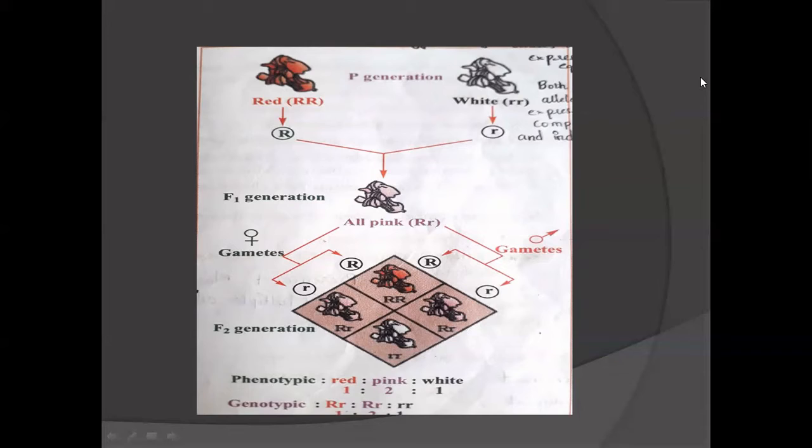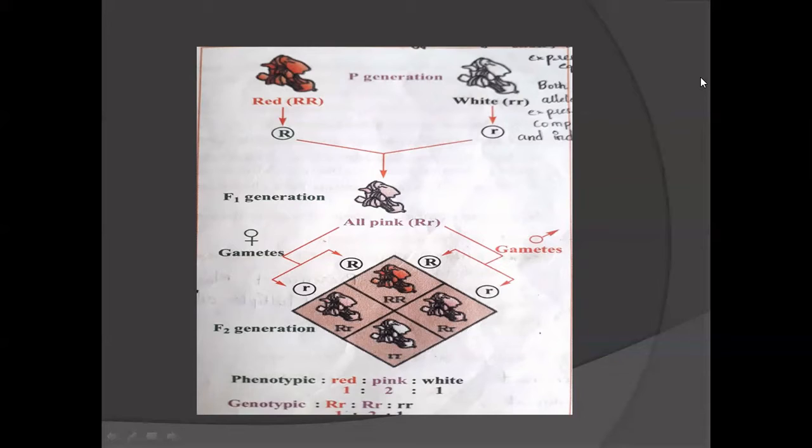So the pink is not present in either parent. Only red and white are the parents. So it is incomplete dominance because here red is not expressing fully, it is only partially expressing. That's why in the F1 generation they got the pink color. When they self these pink plants, in the F2 generation we got a 1:2:1 phenotype ratio. That is, one red flower, two pink, and one white.